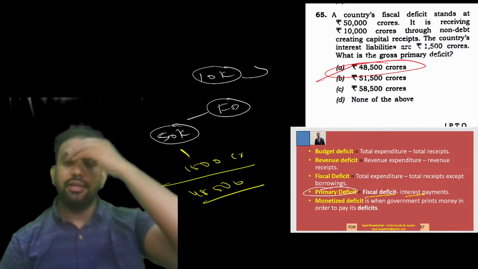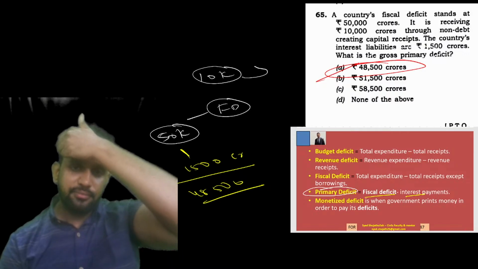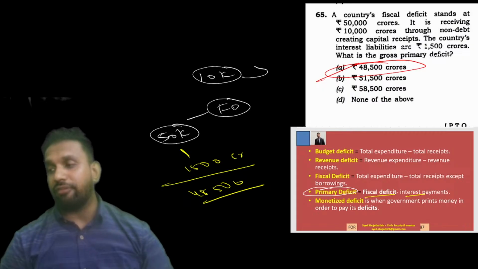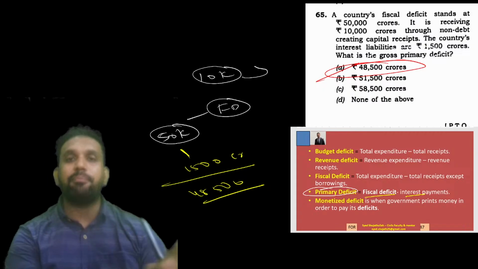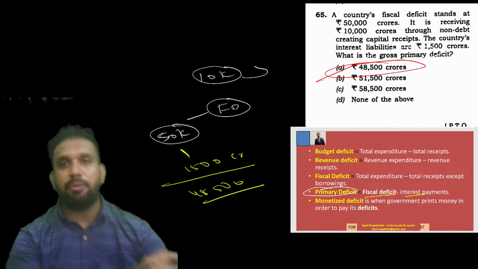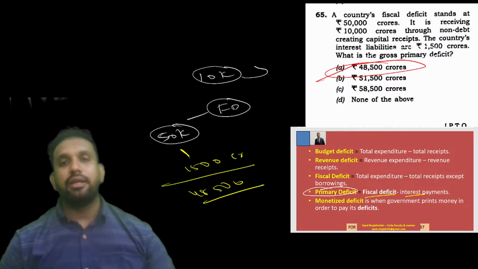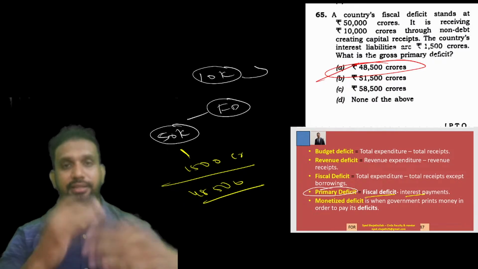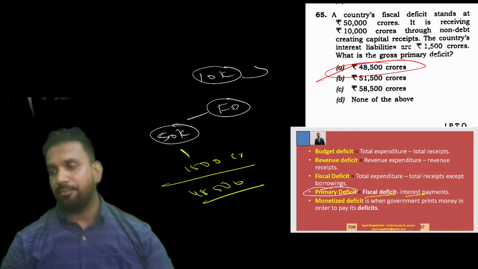Is it clear to everyone? So non-debt capital receipts are given only to confuse you, nothing more than that. It's already a part of fiscal deficit. Fiscal deficit cannot be possible unless we take all the receipts and all the expenditure together, then we call it fiscal deficit. Clear?